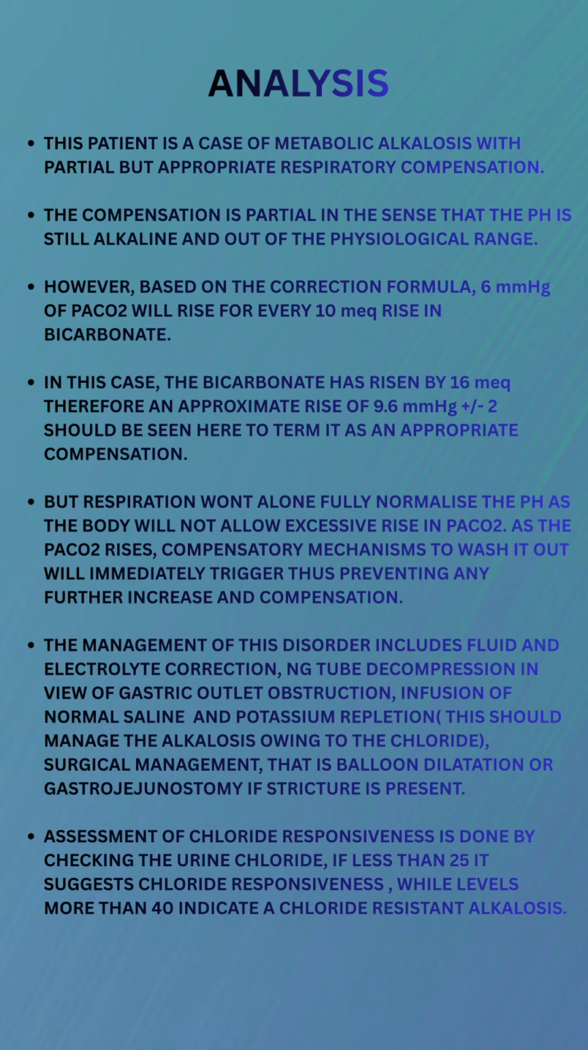Okay, so this patient is a case of metabolic alkalosis with partial but appropriate respiratory compensation. The compensation is partial in the sense that the pH is still alkaline and out of the physiological limit. But based on the correction formula that I have mentioned in the comment below, 6 millimeters of mercury of PaCO2 will rise for every 10 milliequivalent rise in the bicarbonate. Now in this case, the bicarbonate has risen by 16. So an appropriate response of about 10 millimeters of mercury should be seen with respect to PaCO2 to term it